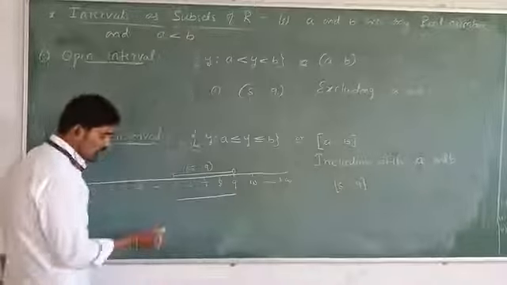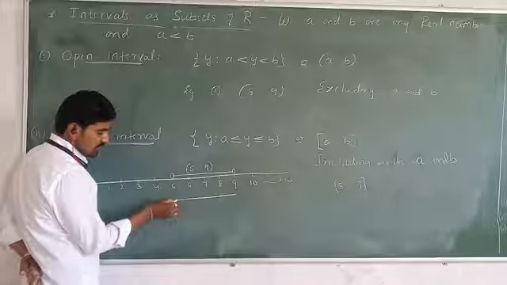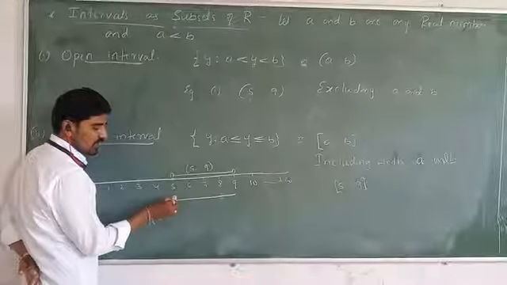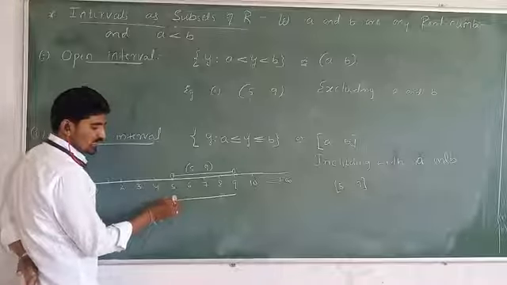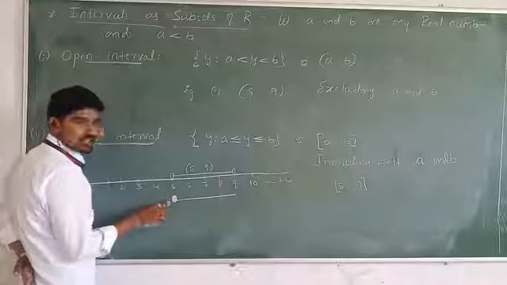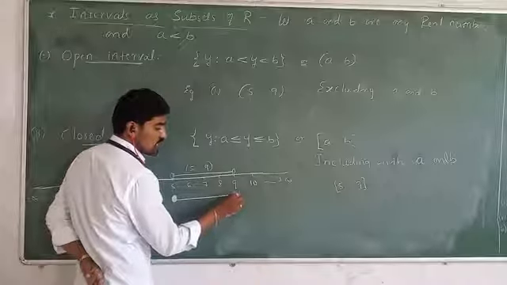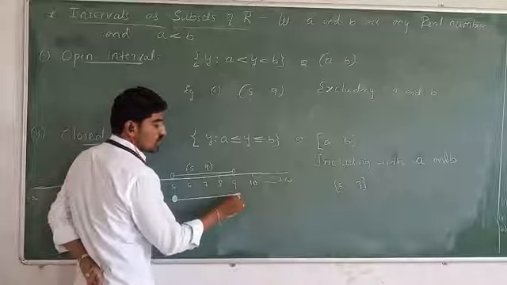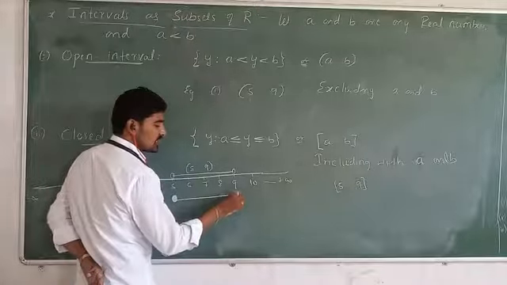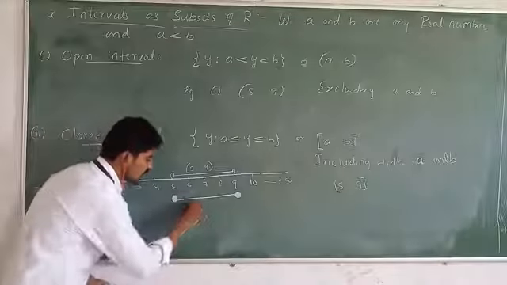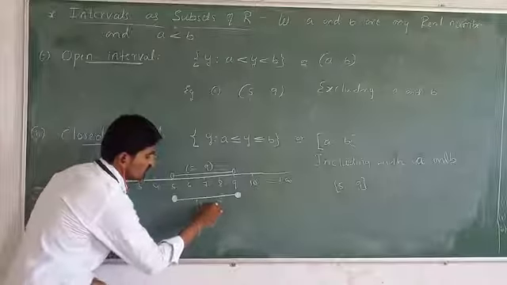So including 5 means you represent a shaded circle at the point 5. This shaded circle represents the closed interval. Up to 9 is also included, so you should represent a closed or shaded circle at the point 9. So this is the representation of closed interval 5 to 9.